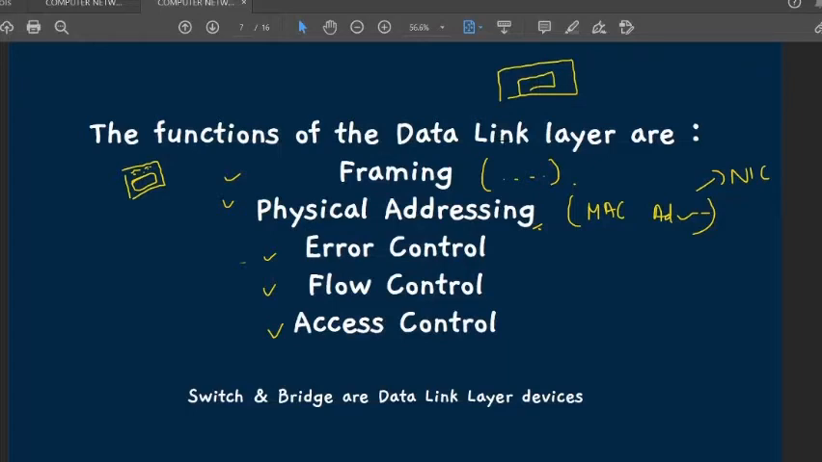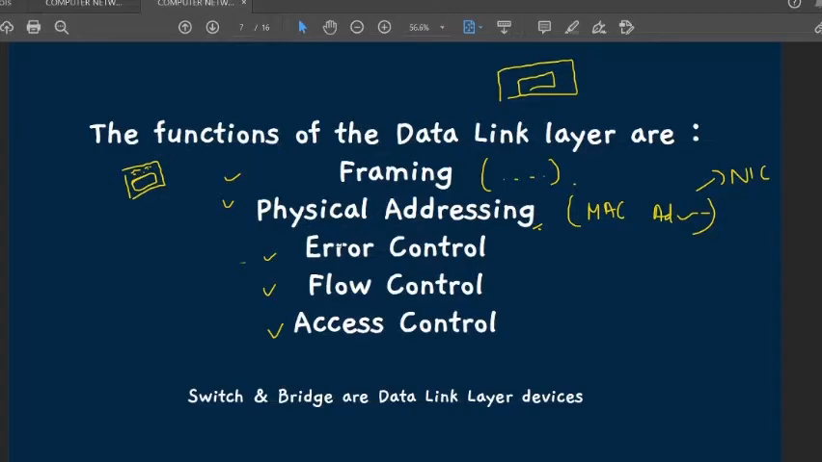Why is it called frames? Because framing is a function done in the data link layer. In framing, a special bit pattern is attached at the beginning and the end of the bits, and this pattern gives the data some meaning to the receiver.